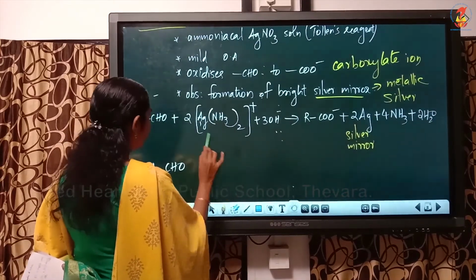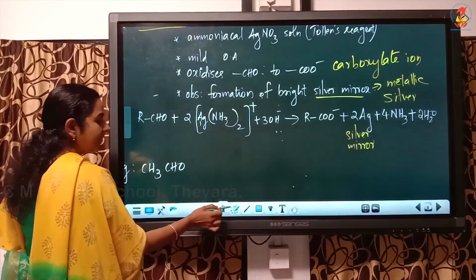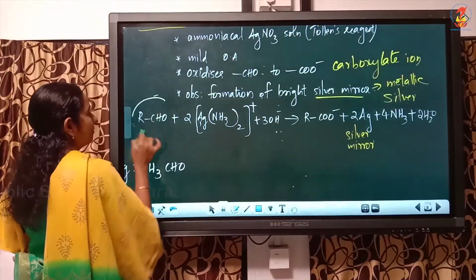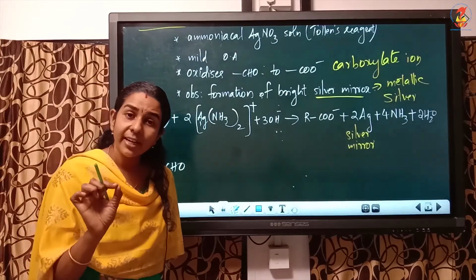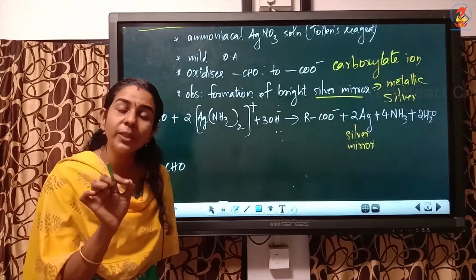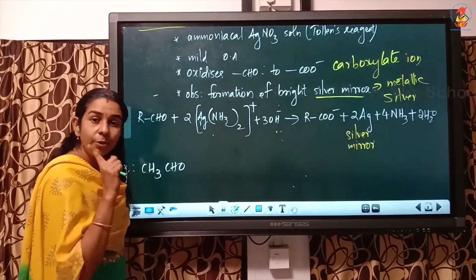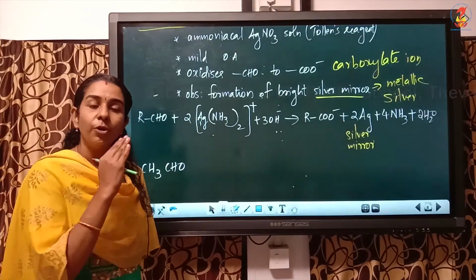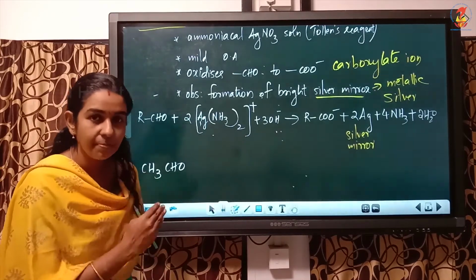So how can we write the general equation for the Tollens test? RCHO represents an aldehyde reacting with Tollens reagent. We know that Tollens reagent is ammoniacal silver nitrate solution, so silver nitrate mixed with ammonium hydroxide. When silver nitrate is mixed with ammonium hydroxide, it forms a complex. So here we are writing the ionic equation. Remember, whatever is given in our textbook only we can write for the board exam. So here the ionic equation is compulsory.